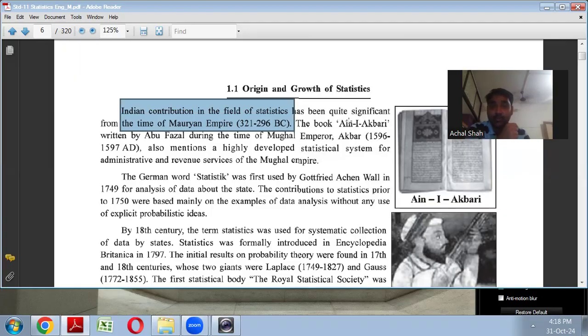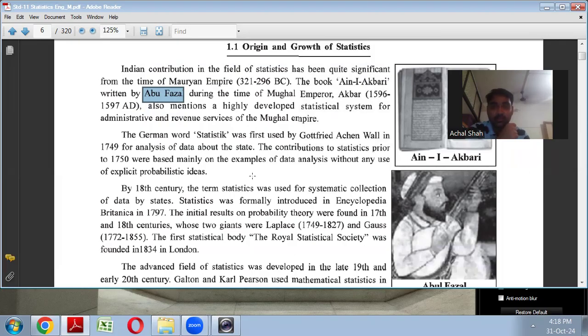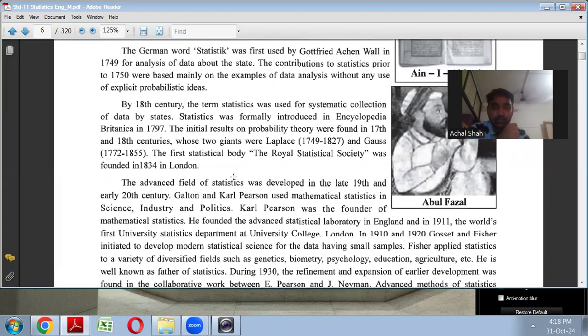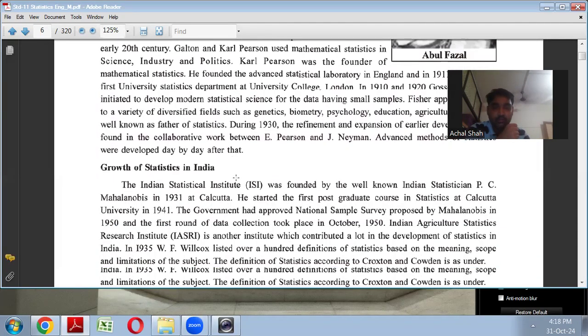And the book Ain-i-Akbari, which was written by Abu Fazl during the time of the Mughal Emperor Akbar, describes the statistical system for administration and revenue system of the Mughal Empire. Other things you can read, you will be able to understand.